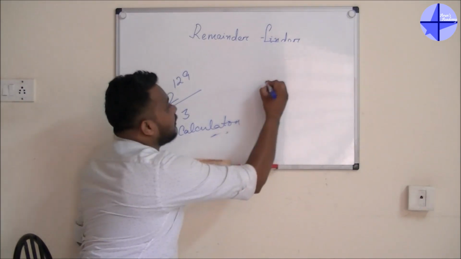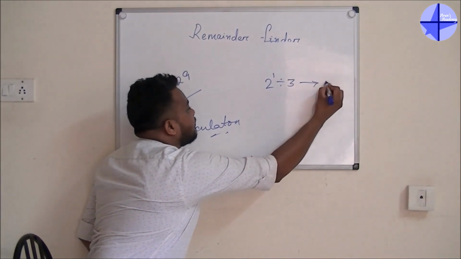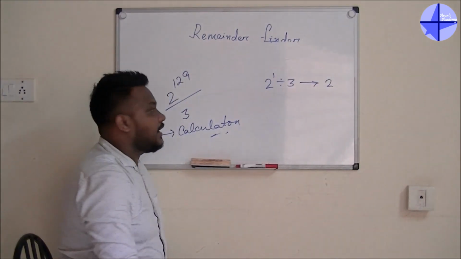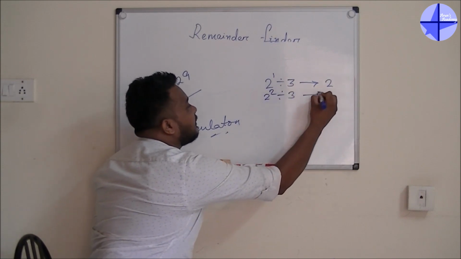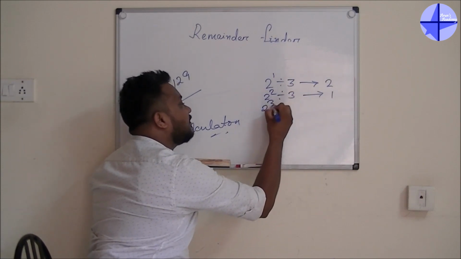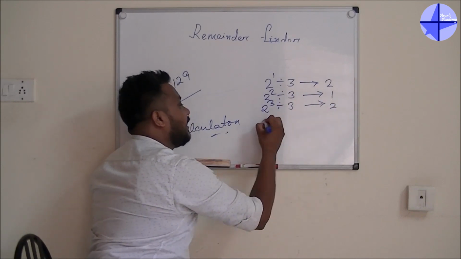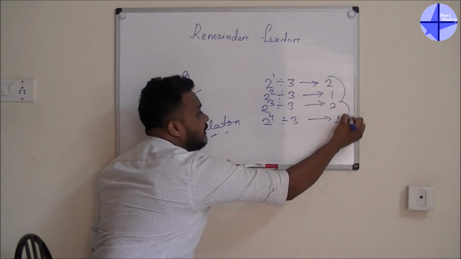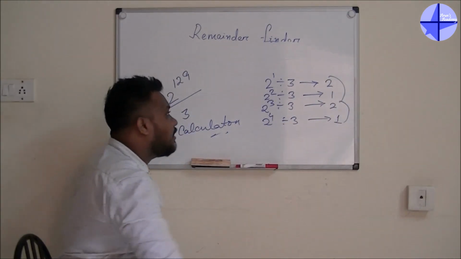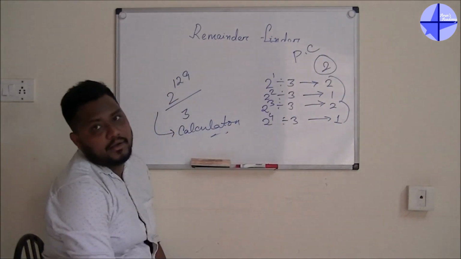So 2 to the power 1 divided by 3, you will get the remainder as 2. Next one, 2 to the power 2, 4 divided by 3, you will get the remainder as 1. 2 to the power 3, 8 divided by 3, the remainder is 2. Again 2 to the power 4 divided by 3, the remainder is 1. So here you are getting 2, 1, 2, 1, 2, 1. So the power cycle is equal to 2.